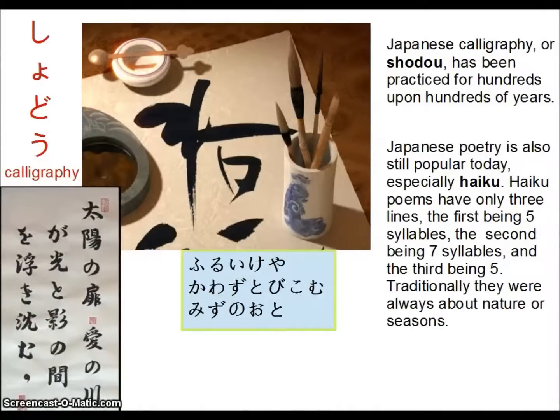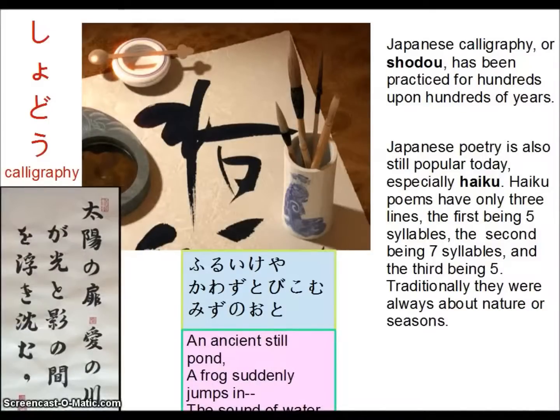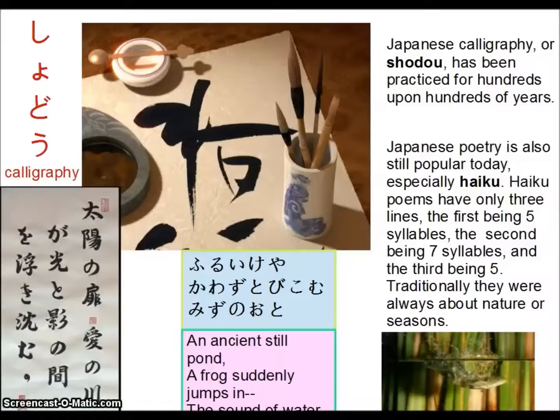Here's an old Japanese haiku. Furu ike ya kawazu tobikomu mizu no oto. So, translated into English while trying to still keep the 5-7-5 pattern, we have an ancient still pond. A frog suddenly jumps in. The sound of water. So it's about a very old still pond, and the silence is broken when a frog jumps in.